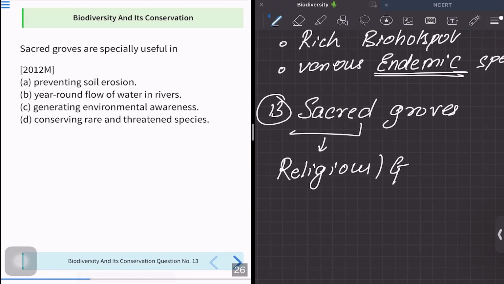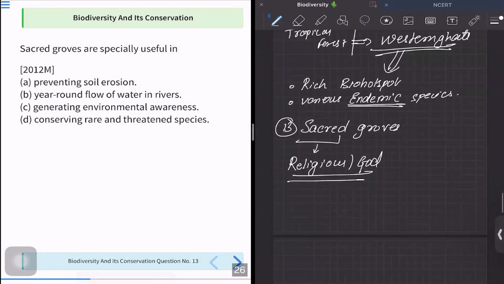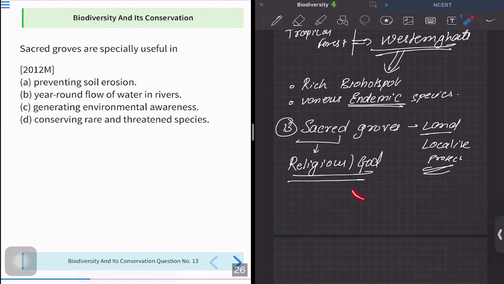There is some relation to God. So what happens? These are actually local lands, where the locals are going to protect them, believing that these are religious to us, these are sacred to us, and they will not allow any deforestation. They will not allow any cutting of land. They will not allow everyone to enter.